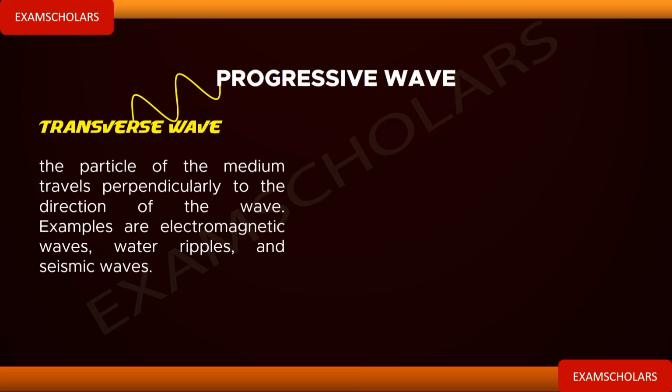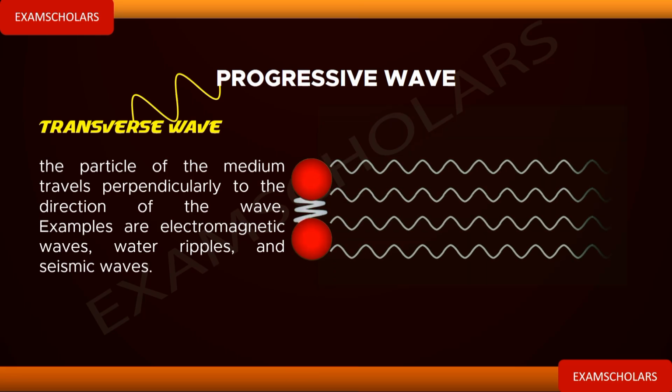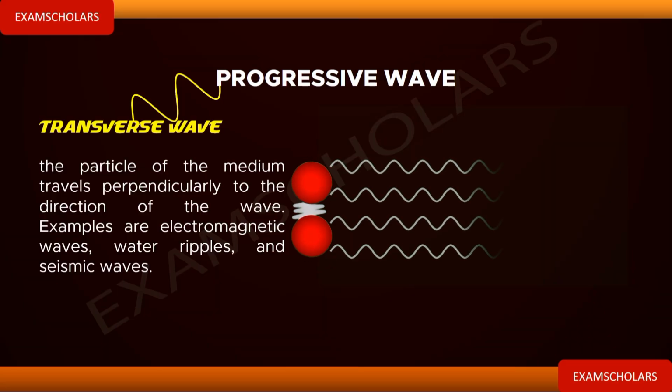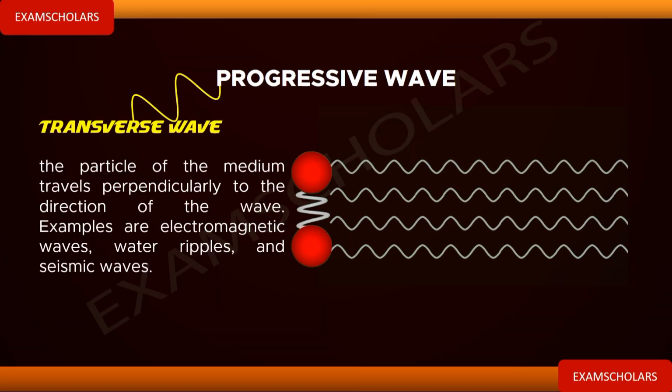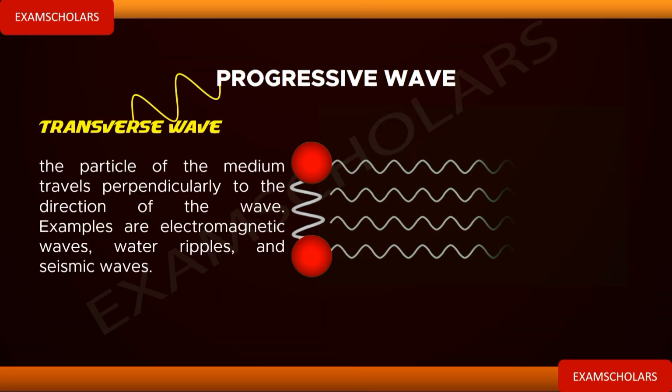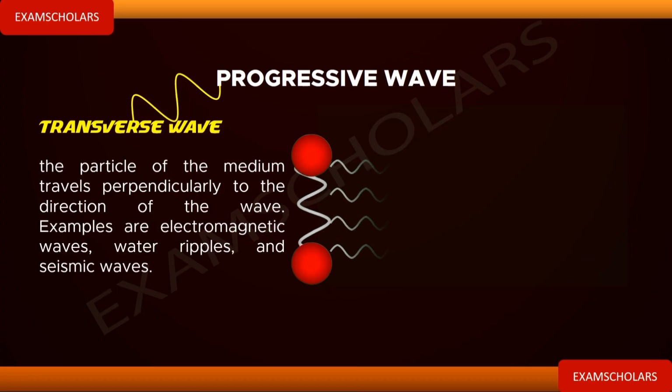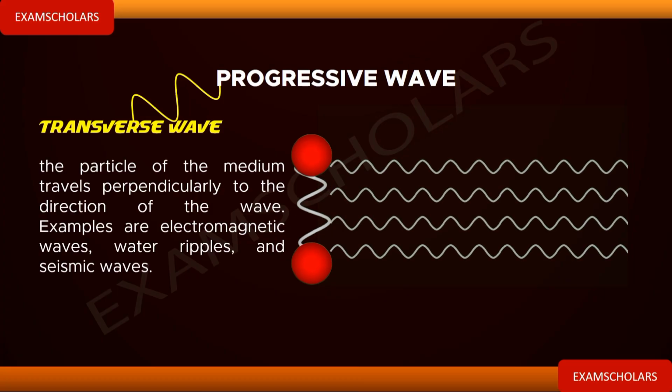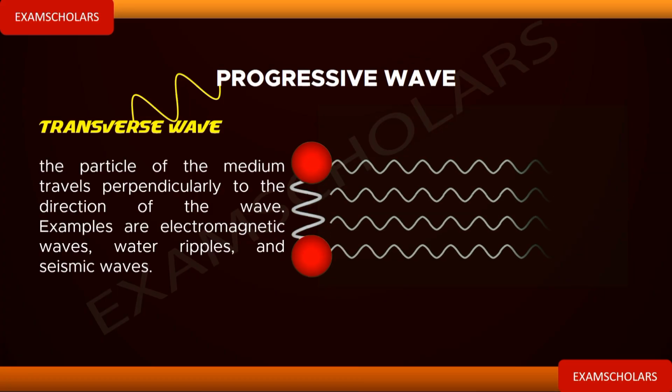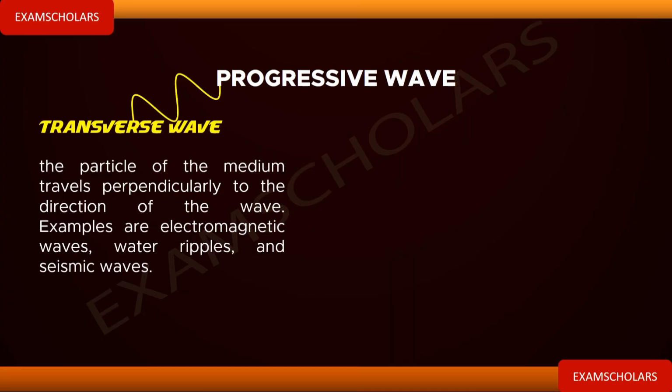What is actually producing the wave? It will be vibrating up and down. The wave that is generated will now move straight. The angle between the vibration direction and the propagation of the wave will be 90 degrees. That is called a transverse wave.